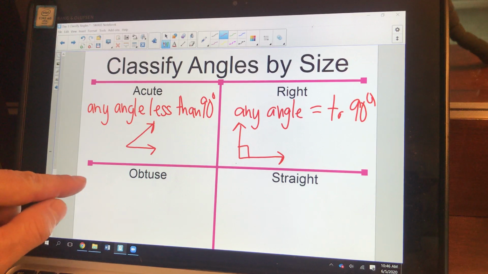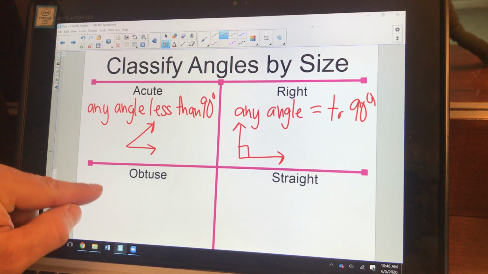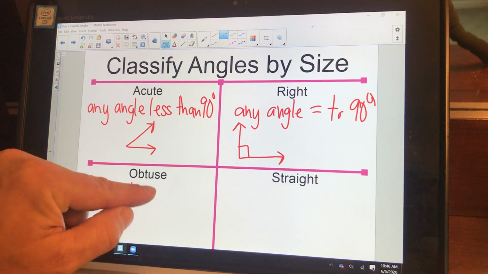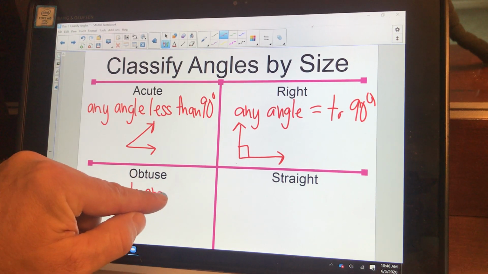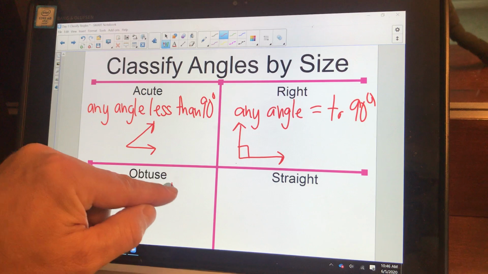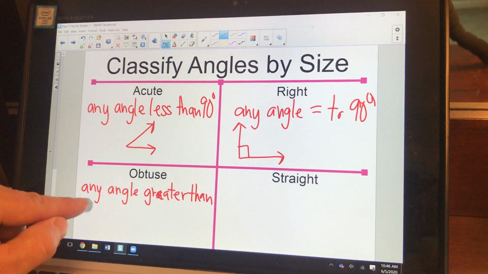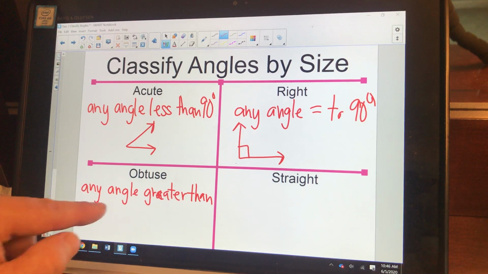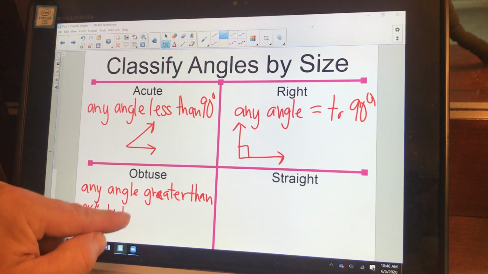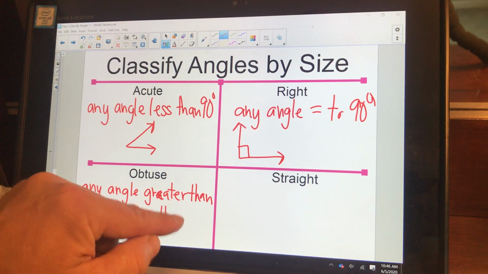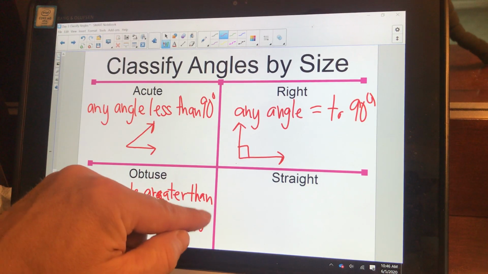Obtuse, okay, any angle greater than 90 degrees but less than 180 degrees, okay?